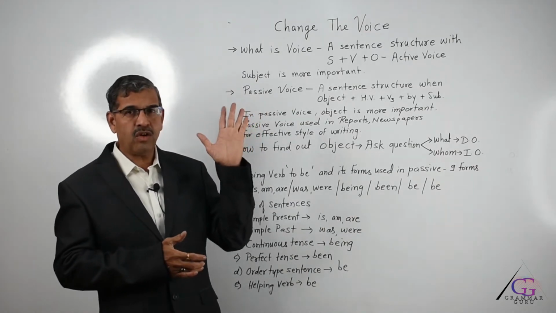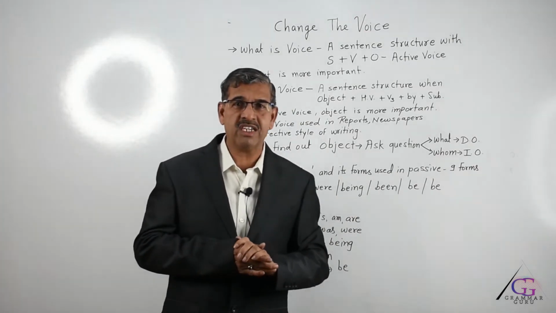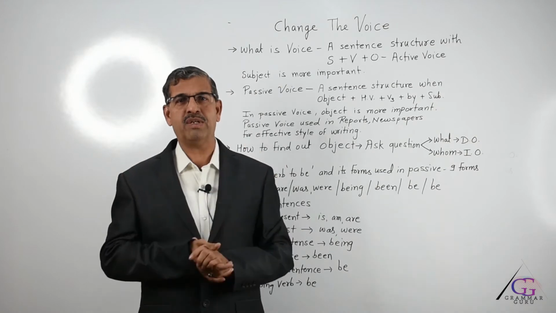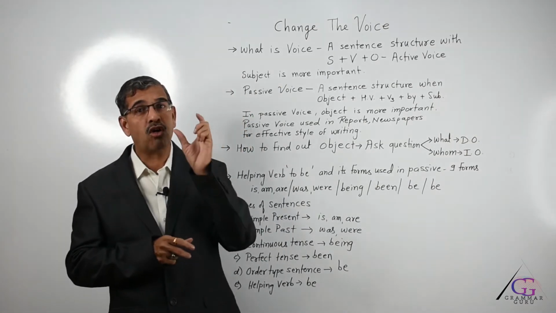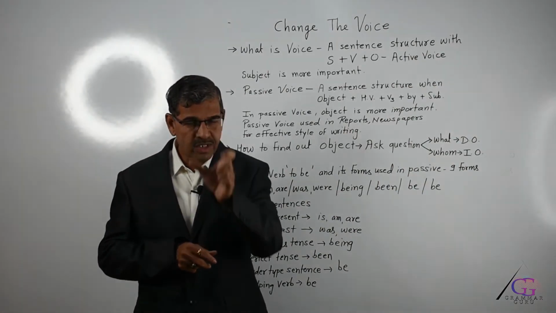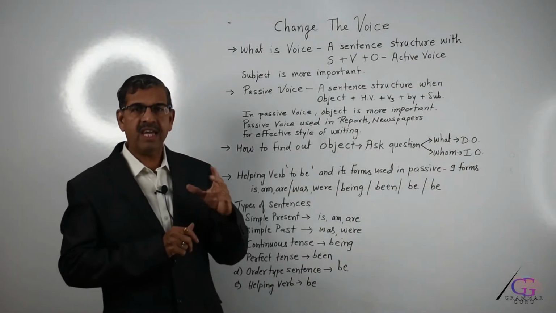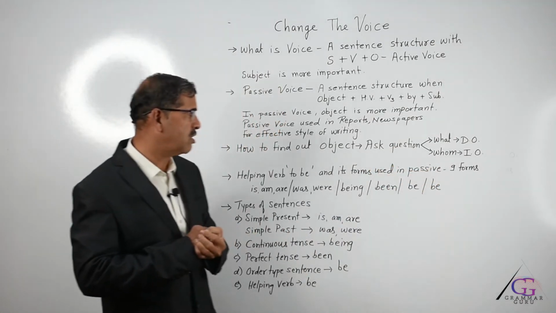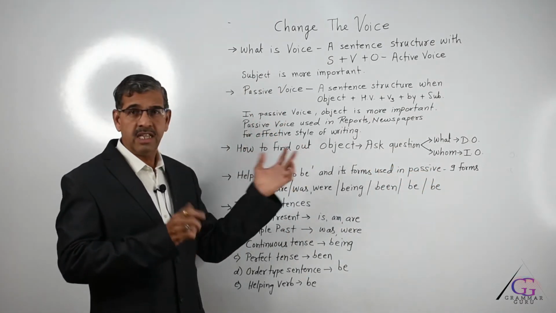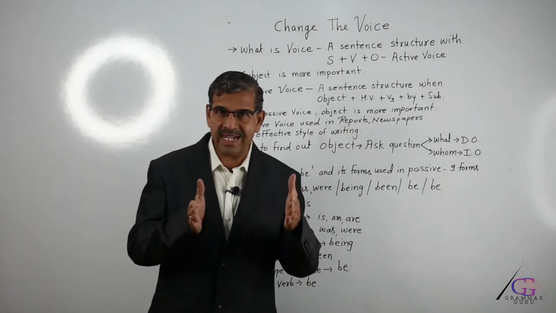In the earlier video on indirect speech, if you heard carefully, there was a table about personal pronouns, and the middle part of the table was the object case. All those words in the object case are actually the indirect objects in change the voice. So now let's take one or two examples of how to find an object.